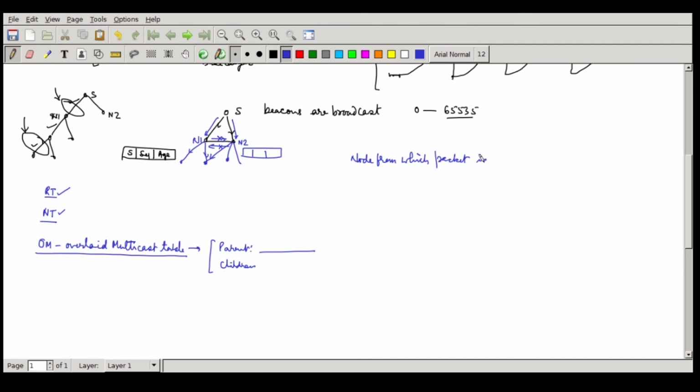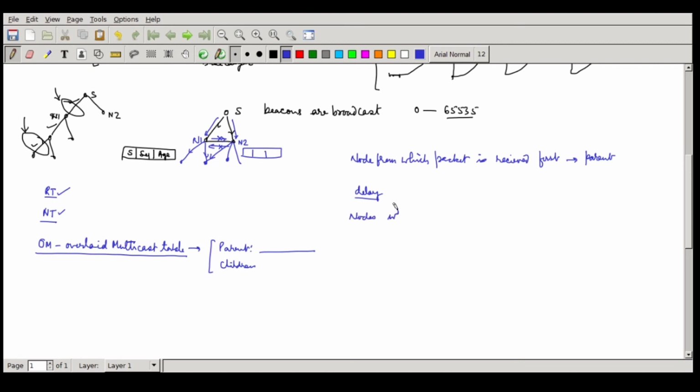So let's come back to the protocol here. The nodes from which a packet is received first. S can come multiple times. This guy has got it from here as well as from here. So whichever is the first will become the parent. Then it's better to do some delay here. So a delay will be inserted intentionally. By that time you may get broadcasts from other nodes.